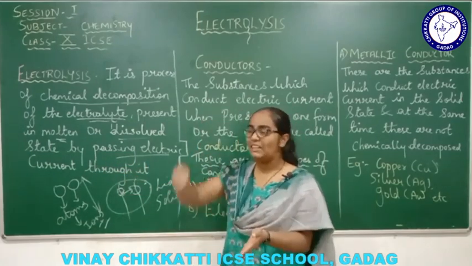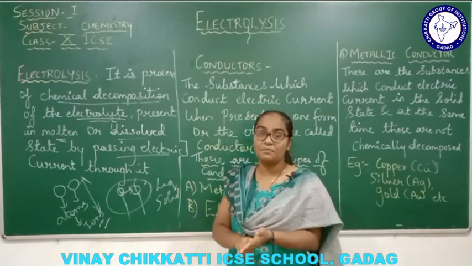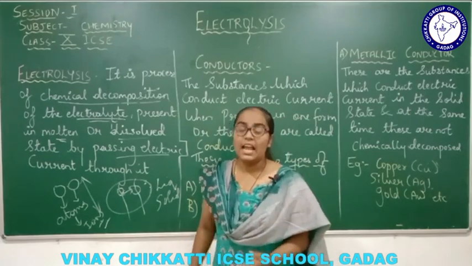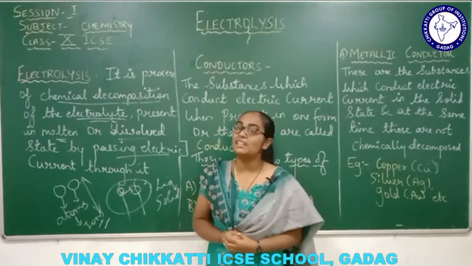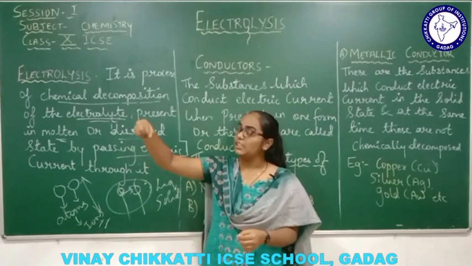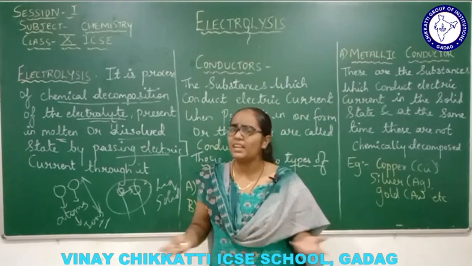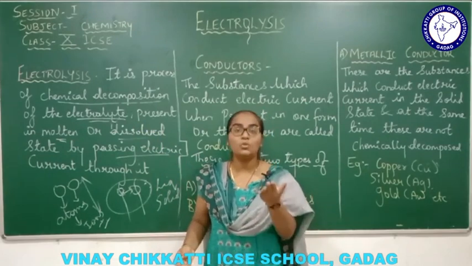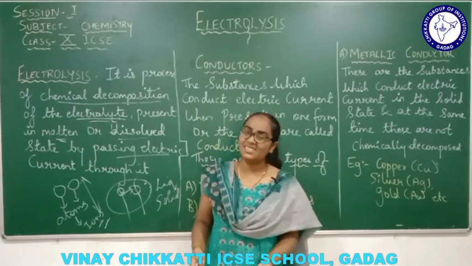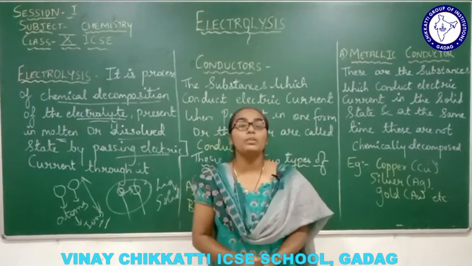So whenever the electric current has to flow into a liquid medium, there should be a certain medium, right? Suppose contaminated water is there and a short circuit happens in that contaminated water. What will happen? The current will start flowing into that water, because the contaminated water has so many muddy particles and ions which carry the electrons, so the electric current flows through it.